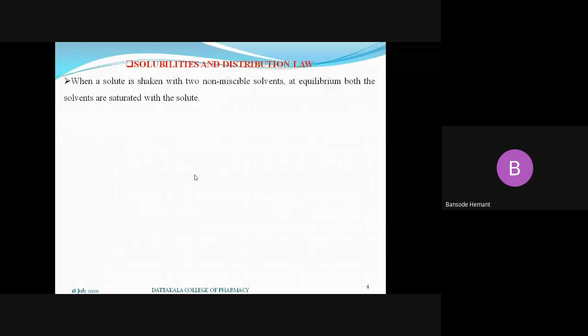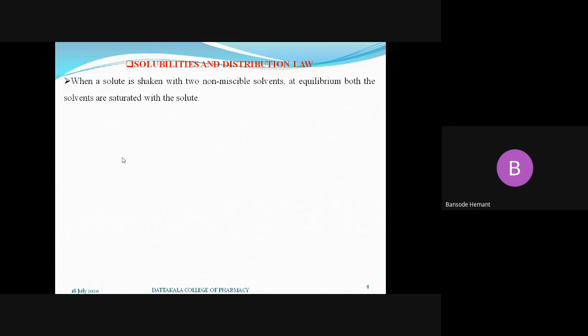So is there any relationship between the solubilities and the distribution law? In the distribution law, we have said that when a solute is shaken with immiscible solvents, at equilibrium both the solvents are saturated with the solute.